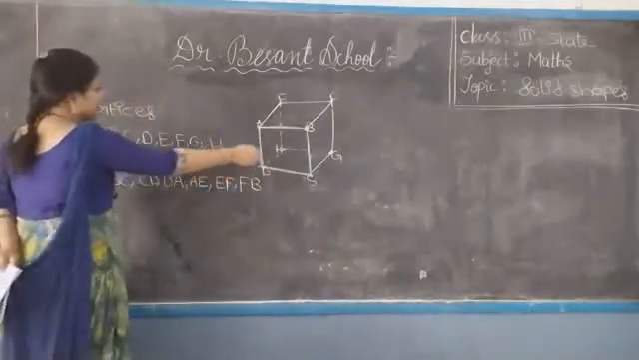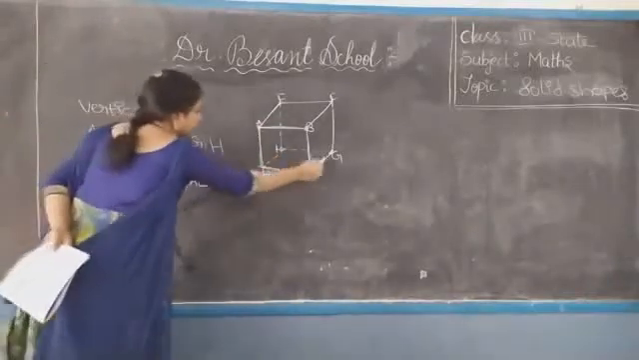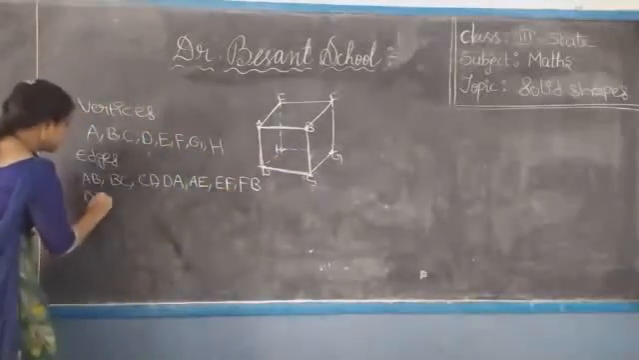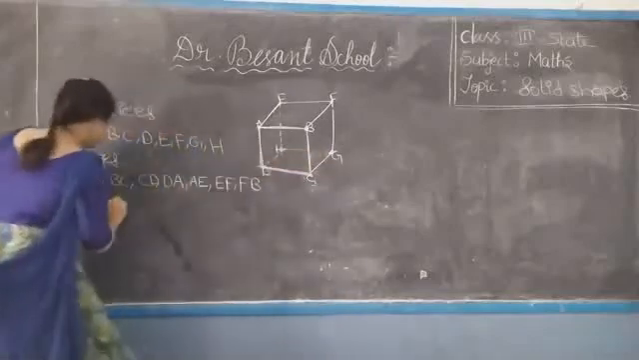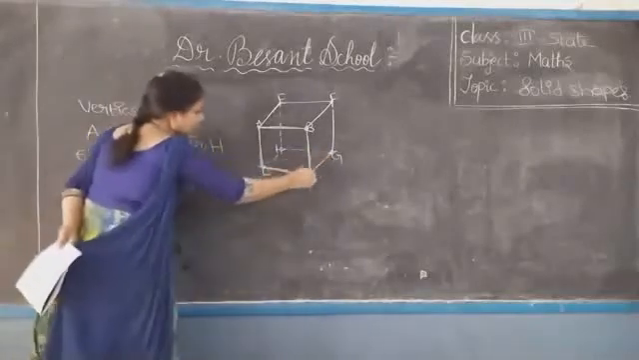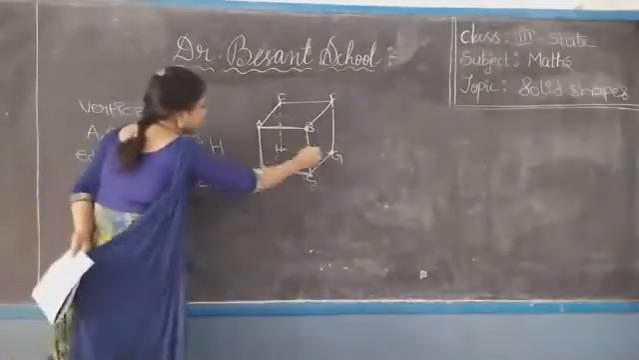Next, write down this one. Here also this one already over. Write down the remaining edges: DH, HG, and GC. Next, this one also over.